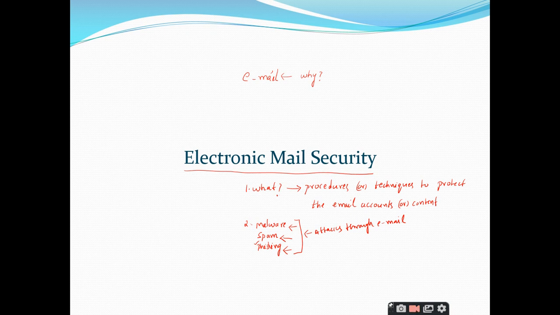Is it clear? Yes, sir. So for example, this is another scenario. This is one scenario we have discussed, how the attacker can attack the system.